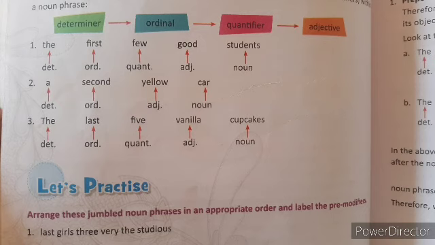The first one: last girls 3 very studious, given in our text on page number 18. We have to arrange it in correct order and find the modifiers and the noun.